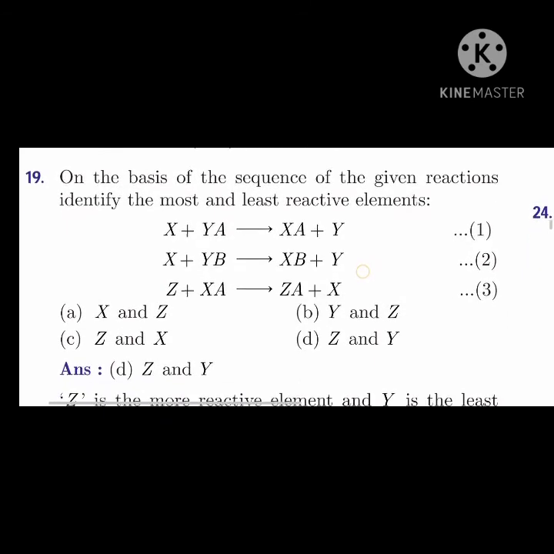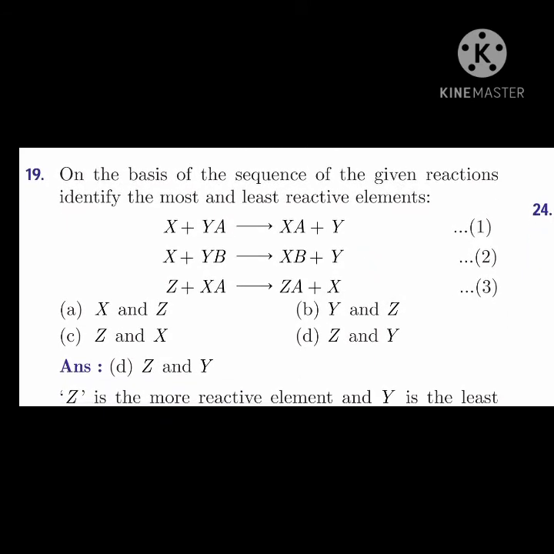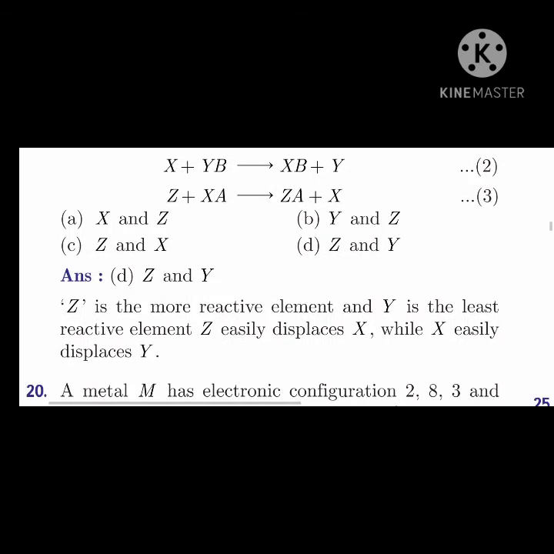On the basis of the sequence of given reactions, identify the most and least reactive elements. They have given equations 1, 2, 3. Z is the most reactive and y is the least reactive. Z is a more reactive element than y and easily displaces x. So which is going to displace easily? And x easily displaces y. So y is said to be the least reactive one.